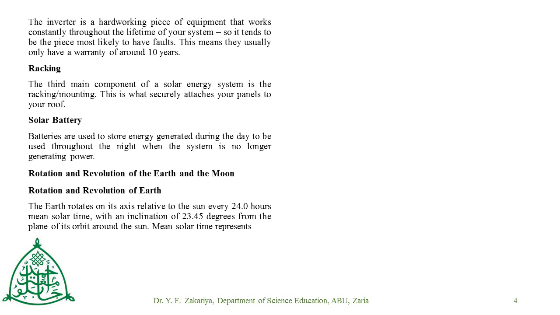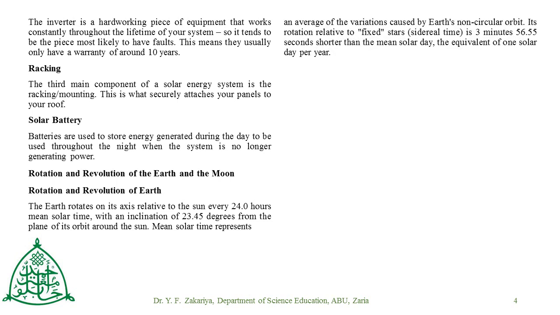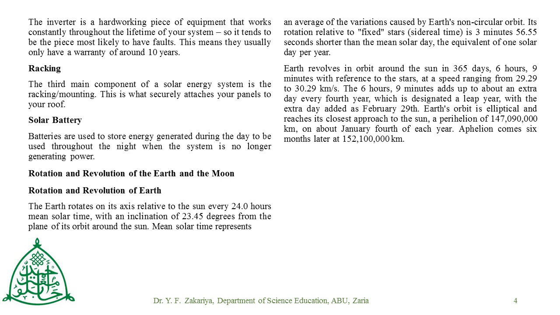Rotation and revolution of the Earth and the Moon. The Earth rotates on its axis relative to the Sun every 24 hours mean solar time, which represents an average of the variation caused by Earth's non-circular orbit. The Earth's rotation relative to fixed stars is 3 minutes 56.55 seconds shorter than the mean solar day, which is equivalent to 1 solar day per year.